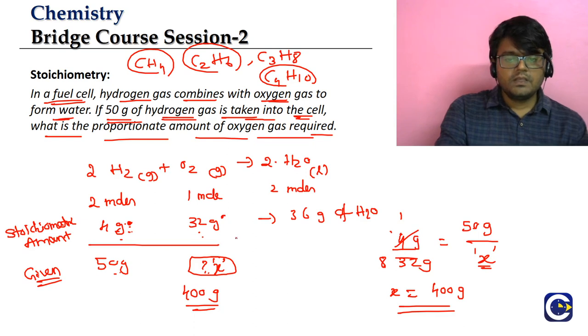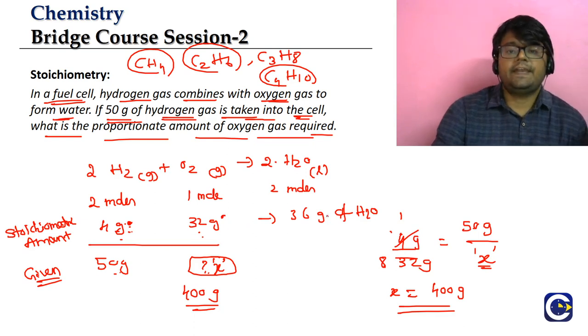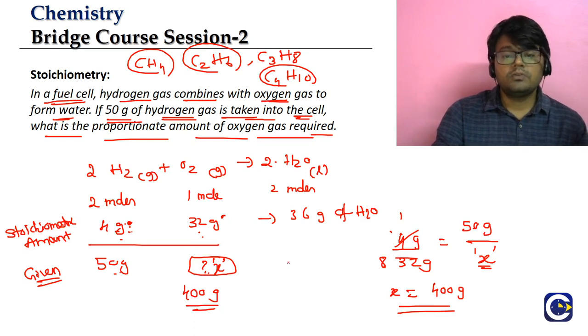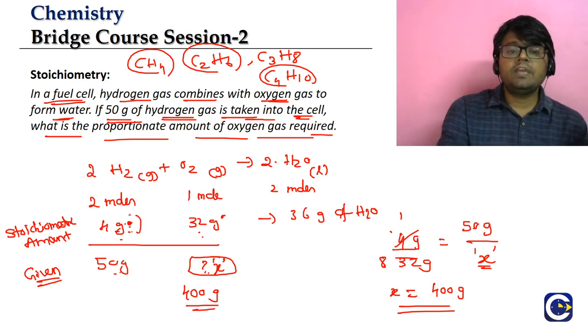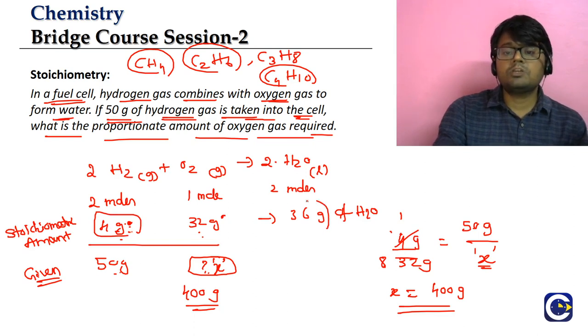Yeah. So someone is asking, how do we find out the amount of water formed? That's a good question actually. In fact, I was just about to tell how we find the amount of water formed. That also will be done by the same proportion method. How? We know that if we have 4 grams of hydrogen, we are going to get 36 grams of water.